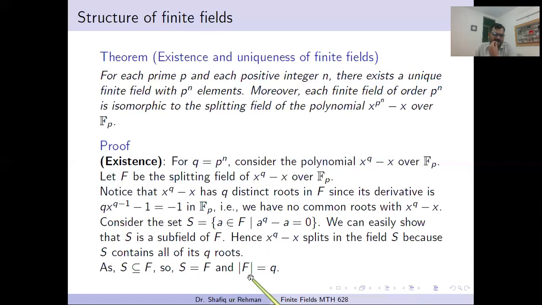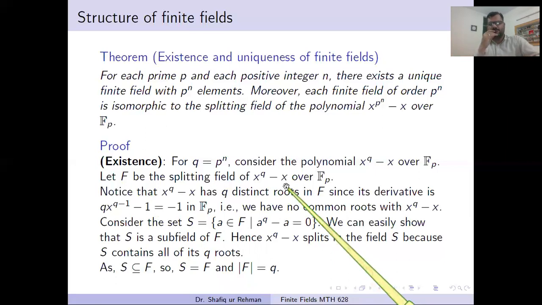And what is the cardinality of F? It equals q, the number of elements in S, and this polynomial has q roots. Again, we are proving the existence. We will prove that for every prime power order p^n, we consider the polynomial x^q − x over F_p, and suppose capital F is some splitting field of this polynomial.